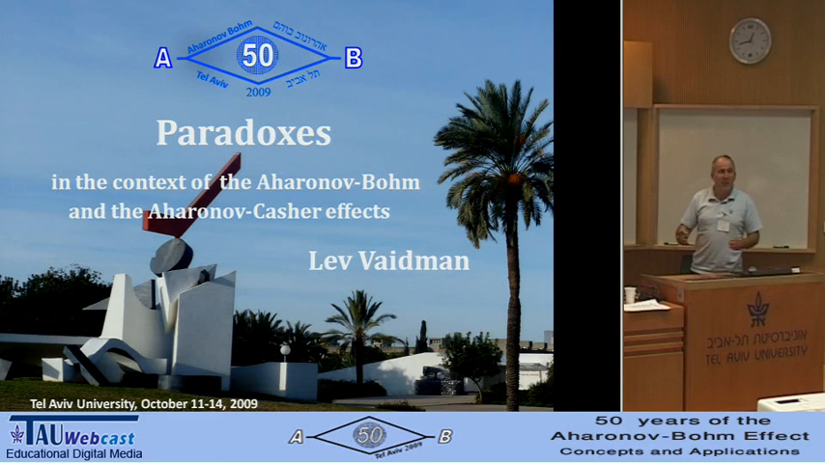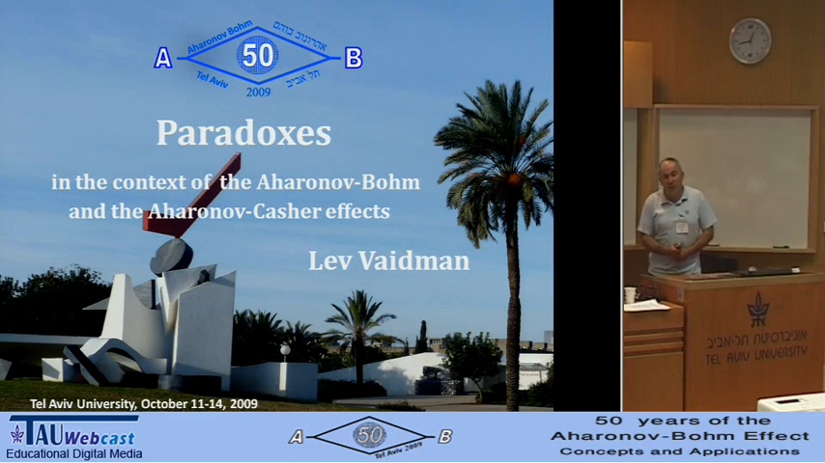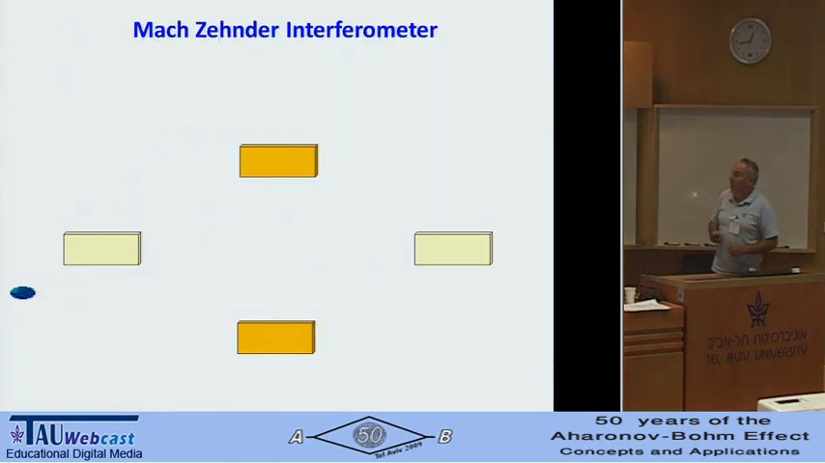I'm very pleased that I found some time, because I'm very pleased to talk about paradoxes connected to the Aharonov-Bohm and Aharonov-Casher effect. So I will not waste more time on general issues. And I want to present these paradoxes in the simplest example I know, the simplest quantum experiment, a Mach-Zehnder interferometer. It is quantum if we use one particle.